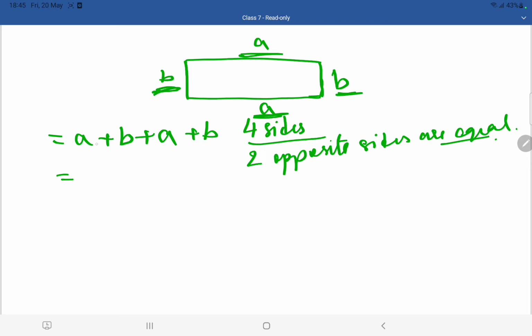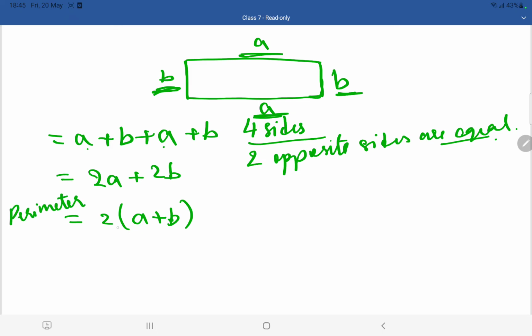So I can write A plus A will become 2A, B plus B will become 2B. Okay, and if I take 2 common, I am going to get 2 into (A plus B). So the perimeter of a rectangle formula is 2 into (A plus B).